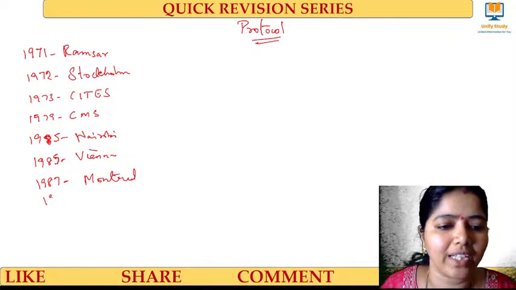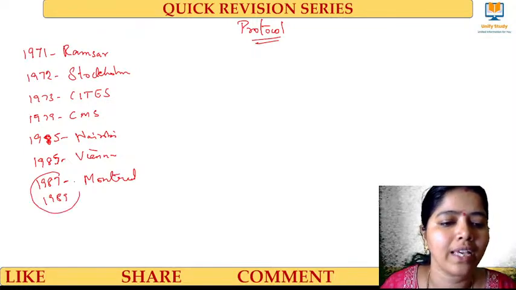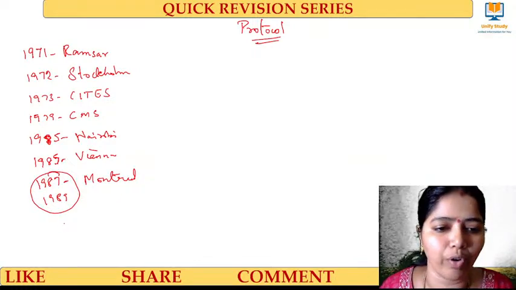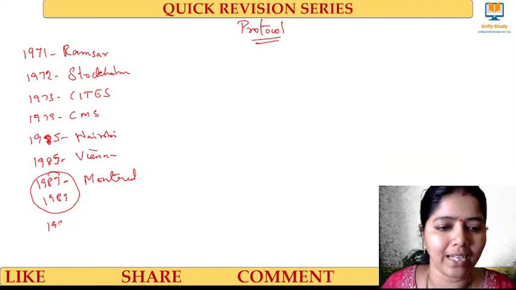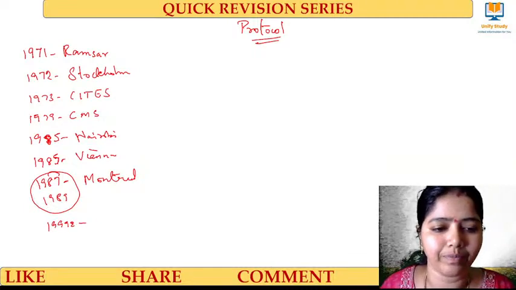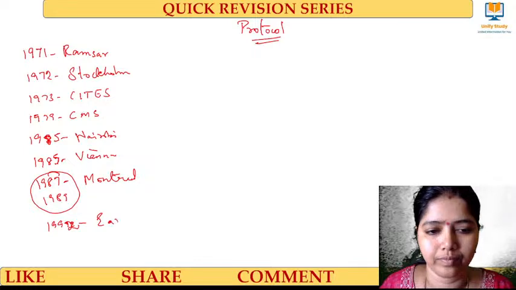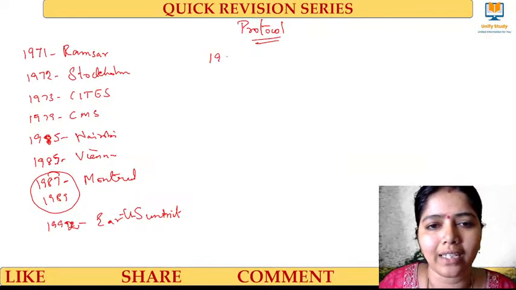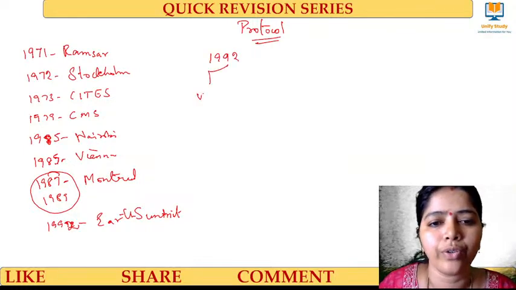came into force 1989. Note it down. Came into force 1989, signed 1987 Montreal, and then 1992 Earth Summit. And in 1992 we have UNFCCC.